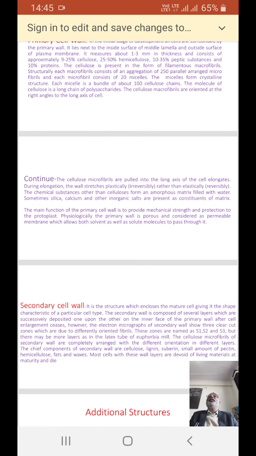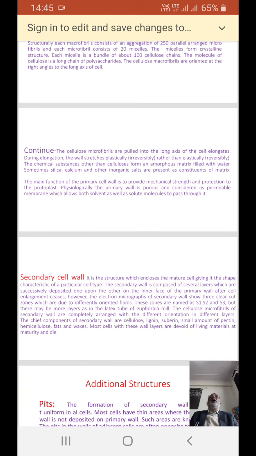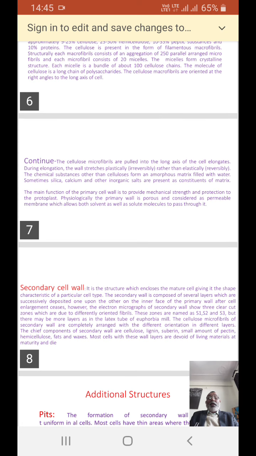The cellulose microfibrils are pulled into the long axis as the cell elongates. During elongation, the wall stretches plastically, irreversibly, rather than elastically, reversibly. The chemical substances other than cellulose form an amorphous matrix filled with water. Sometimes silica, calcium, and other organic salts are present as constituents of the matrix.